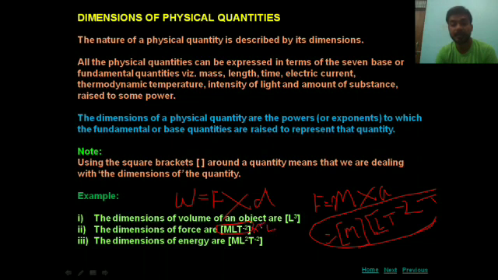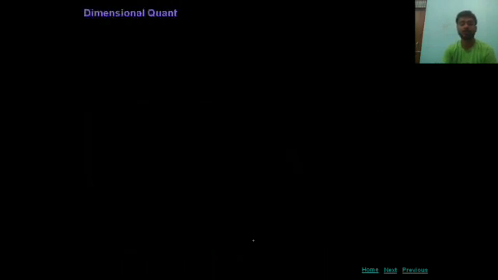Displacement means length, L. Here one L already exists, then L into L gives L square. The dimension formula of energy is ML square T minus 2.